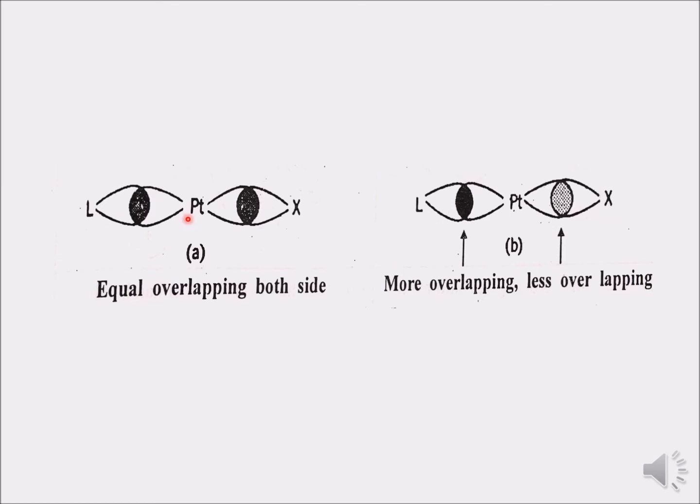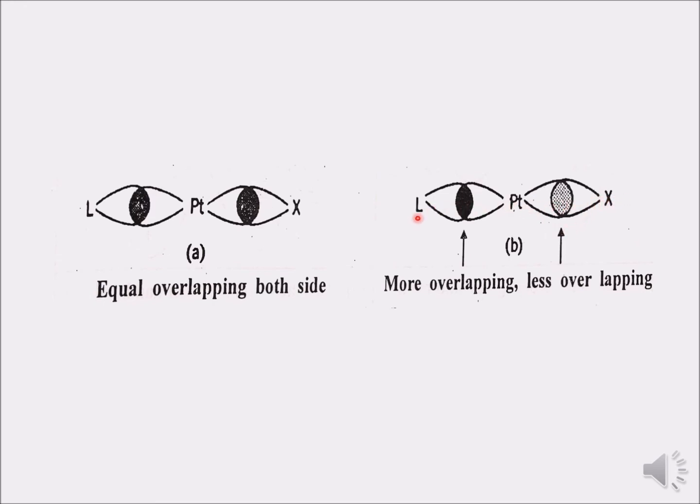Now in the second figure you can see, if we have L and X, L is showing more overlapping with the p orbital of the metal, forming a strong sigma bond. So this becomes stable and the energy will be less. And if Pt and X show less overlapping, in that condition the bond will not be strong.